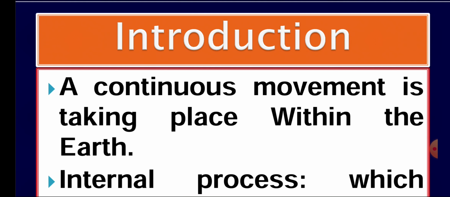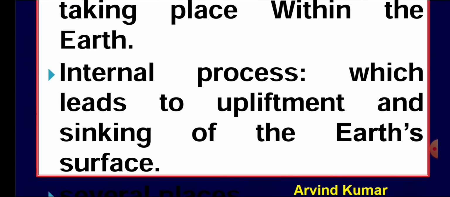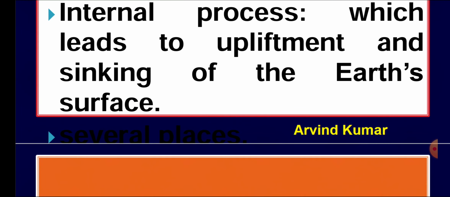So the forces which are taking place inside the earth is known as endogenic forces. Endogenic forces means the movement or the forces which is changing the landform. Landform here refers that earlier it was plain, it may be converted into the mountainous form. Mountain form it may be converted into the plateau form because of the internal movement. Endogenic forces are earthquakes, volcanic eruption, etc. Whereas exogenic forces are those forces which are taking place on the earth's surface in the form of tornado, cyclones, etc.